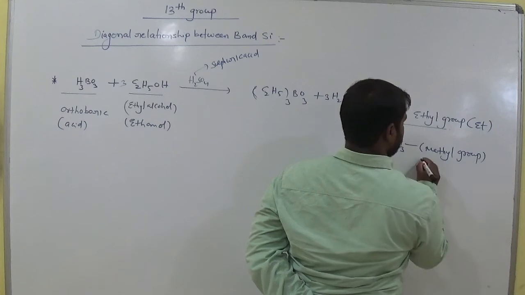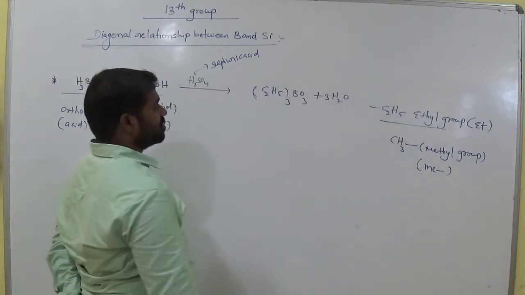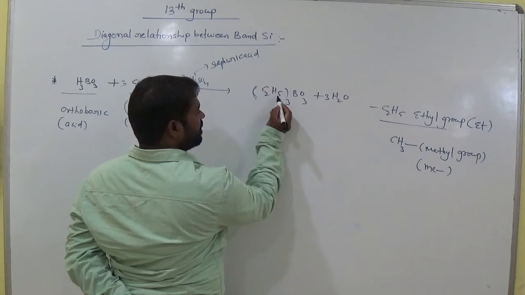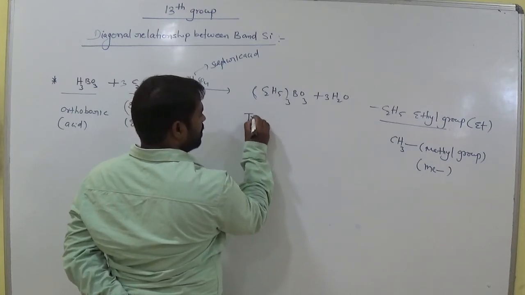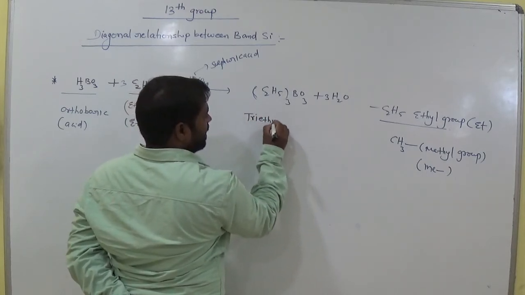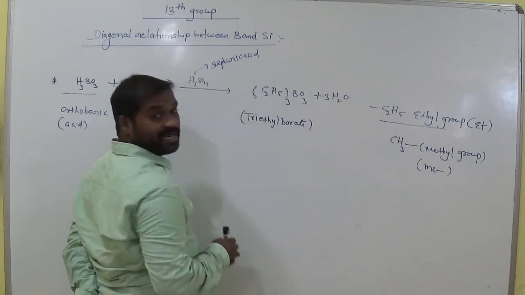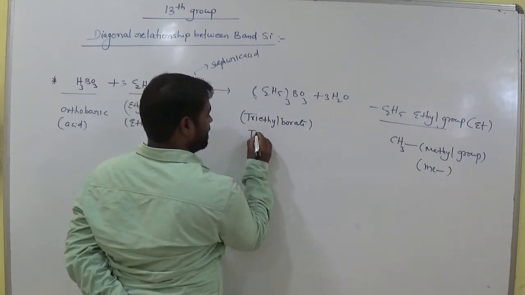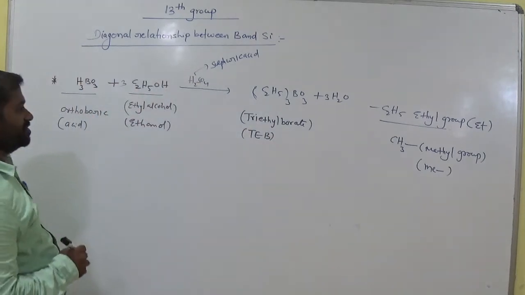We can represent this simply as Me. So now the name of this compound: how many ethyl groups here? 3. So triethyl borate, simply TEB. Triethyl borate is produced. Remember this.